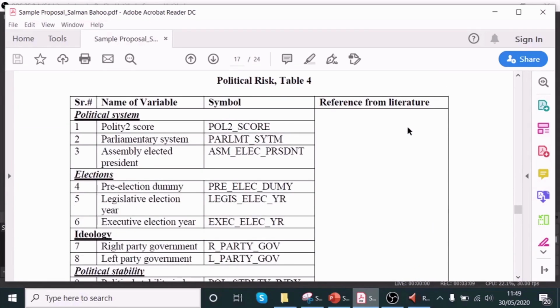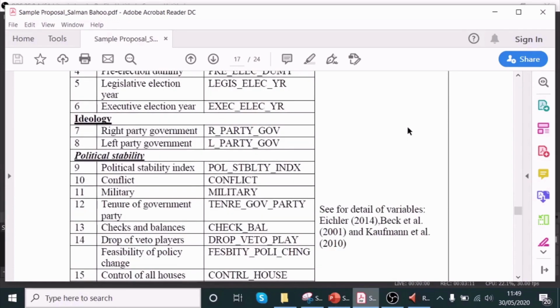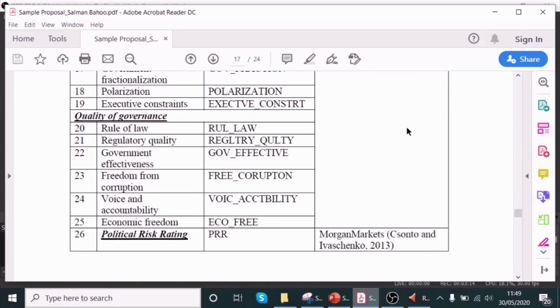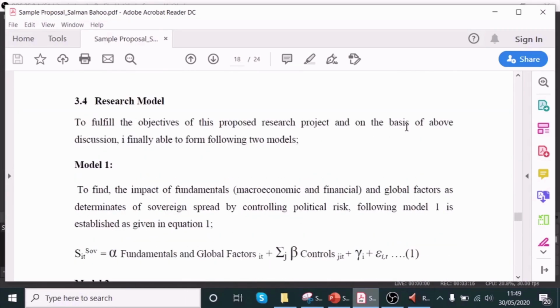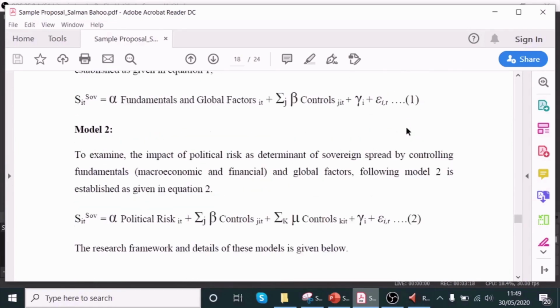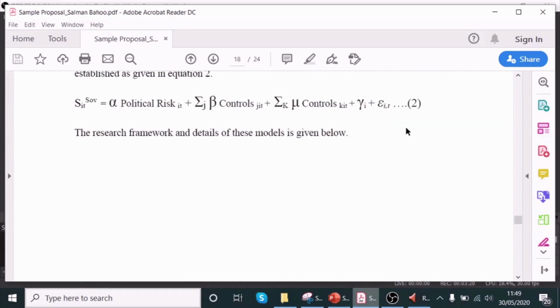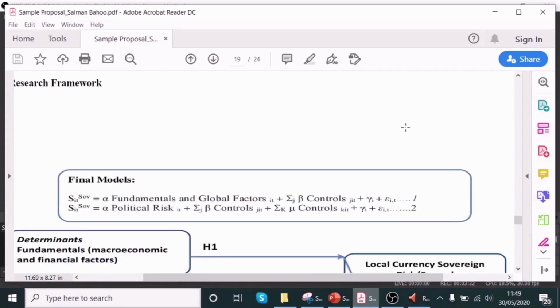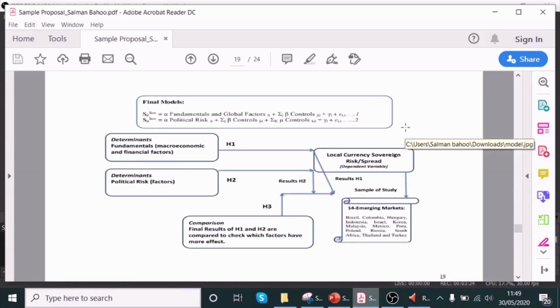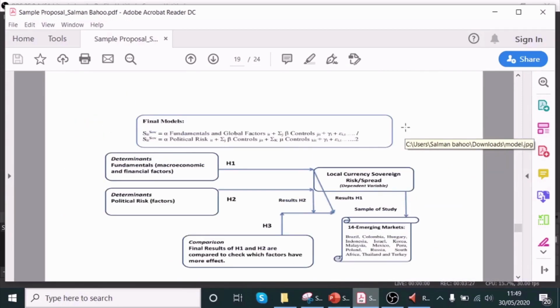I mentioned all of these for my dependent, for my independent, and for my moderators, if there are some moderators, I mentioned them clearly here. And then I presented my model. There are two models in my proposal, so I mentioned it here. After that, as I explained earlier, the graphical representation of your model is very important. Remember that every time you want to publish in very good journals or get a research project accepted, always add a graphical representation, because sometimes people don't want to read too much.